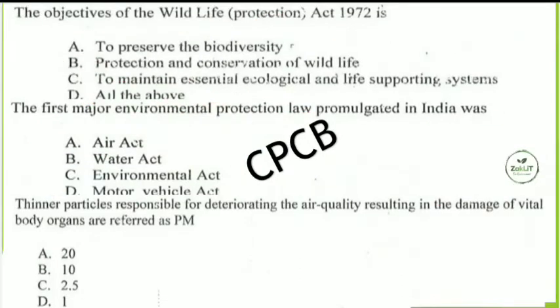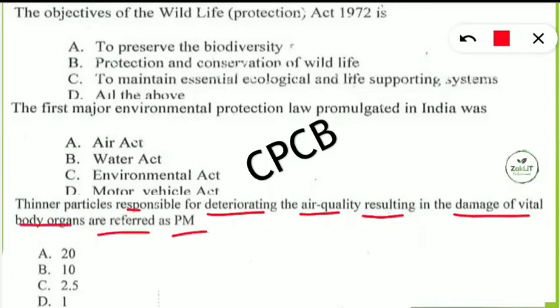So next question is, thinner particles responsible for deteriorating the air quality resulting in the damage of vital body organs are referred as PM what? So this is not Prime Minister, these are particulate matter. Particulate matter of what? 20, 10, 2.5 or 1. You should think. I will let you know this answer after few seconds.